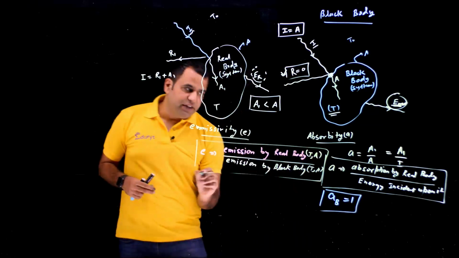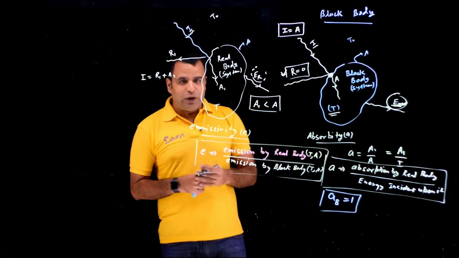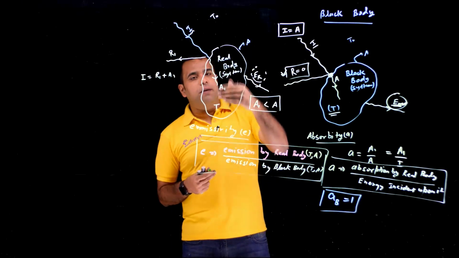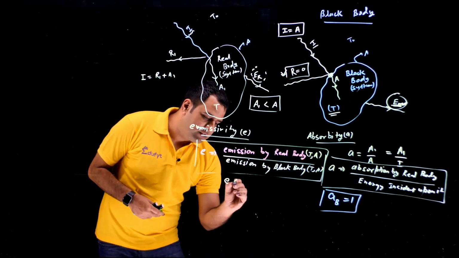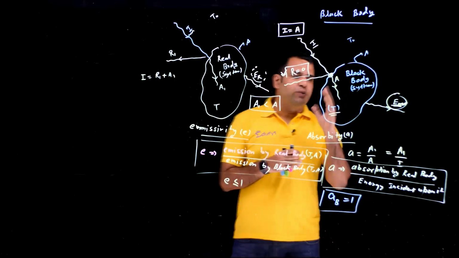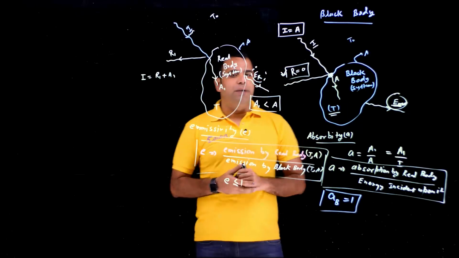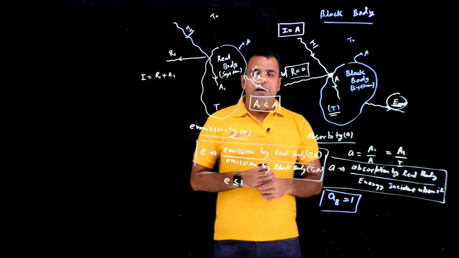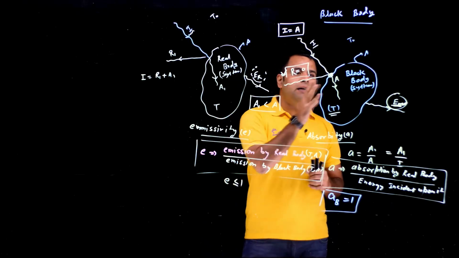And obviously emissivity for the black body with respect to the black body will always be 1. So emissivity is a constant by which we measure the emission power of real body with respect to black body. And through experiment, we always come across that e will always be less than or equal to 1. So basically we can say if we are having two bodies, one is black body and another is real body, and both are having same cross section area and same temperature, in that case, black body will be emitting the maximum energy. Any real body you talk about, that emission of any real body will be less than the black body.